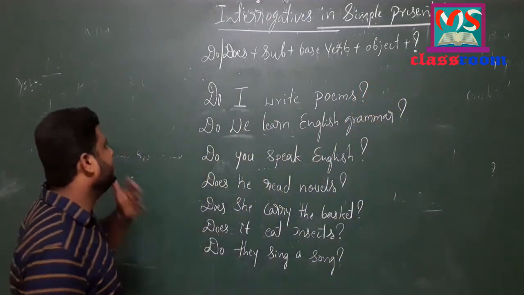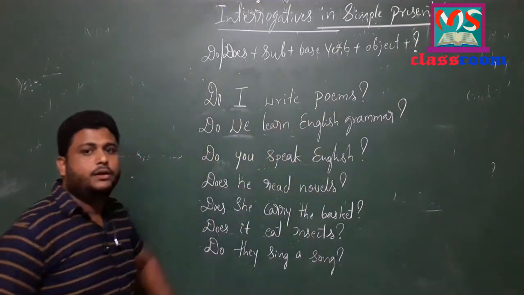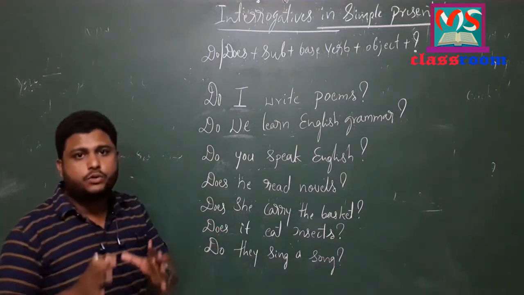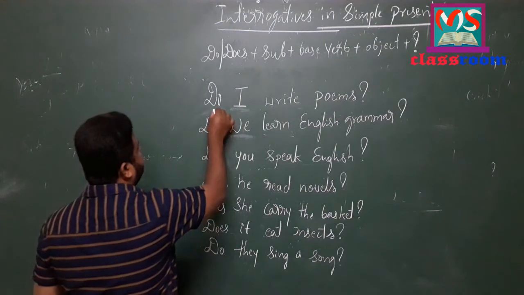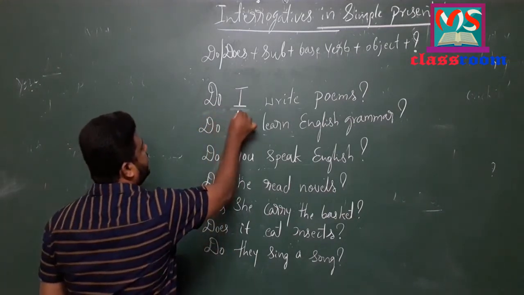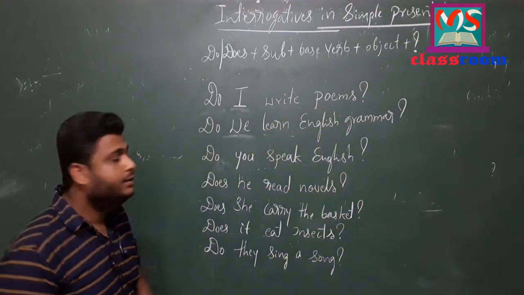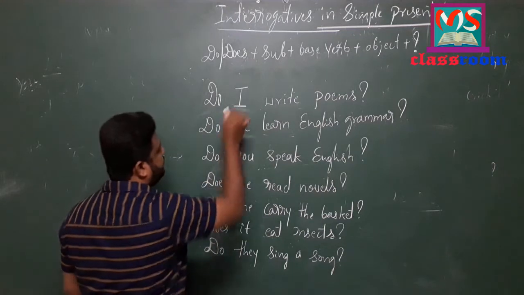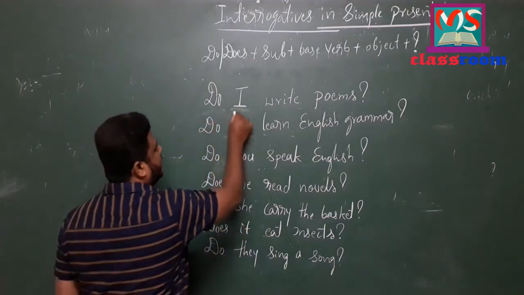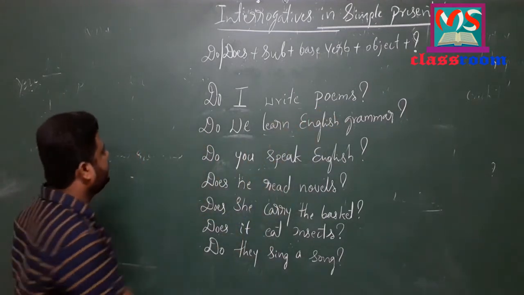Now look at the first example. Do I write poems? Here the do form of auxiliaries is used to frame questions, and they are put before the subject. Look at: Do I write poems? The usage of do, I have already told you that it is the first person singular. So for that reason I have used do here. Do I write poems?